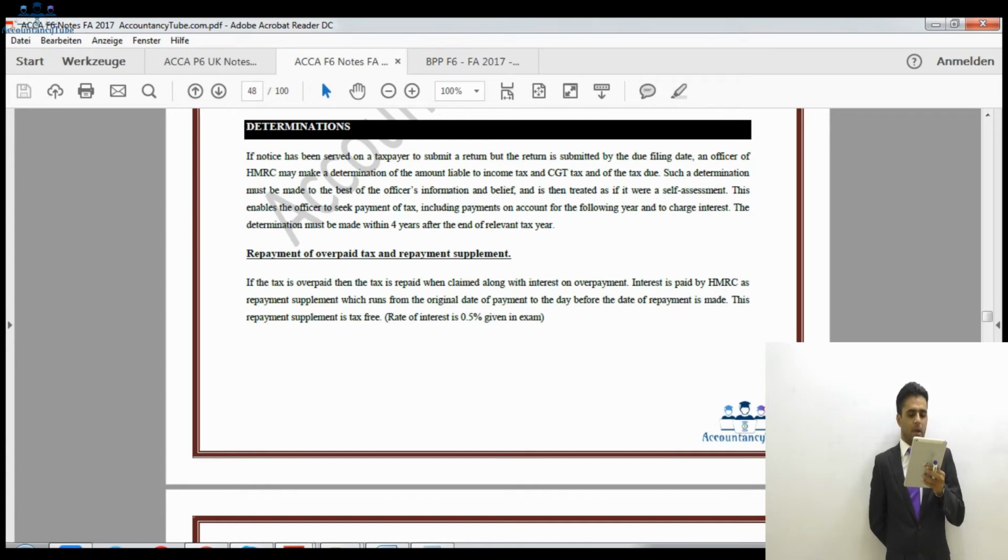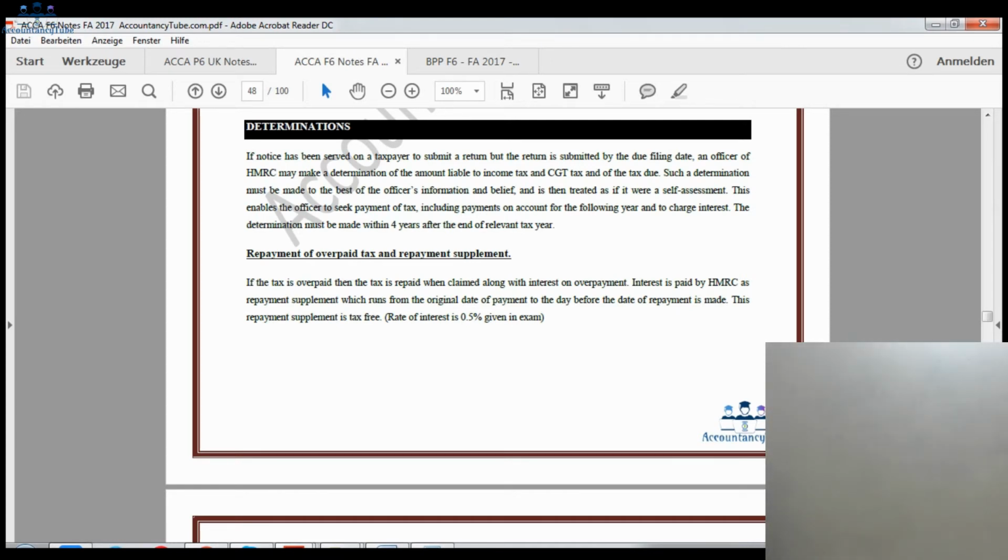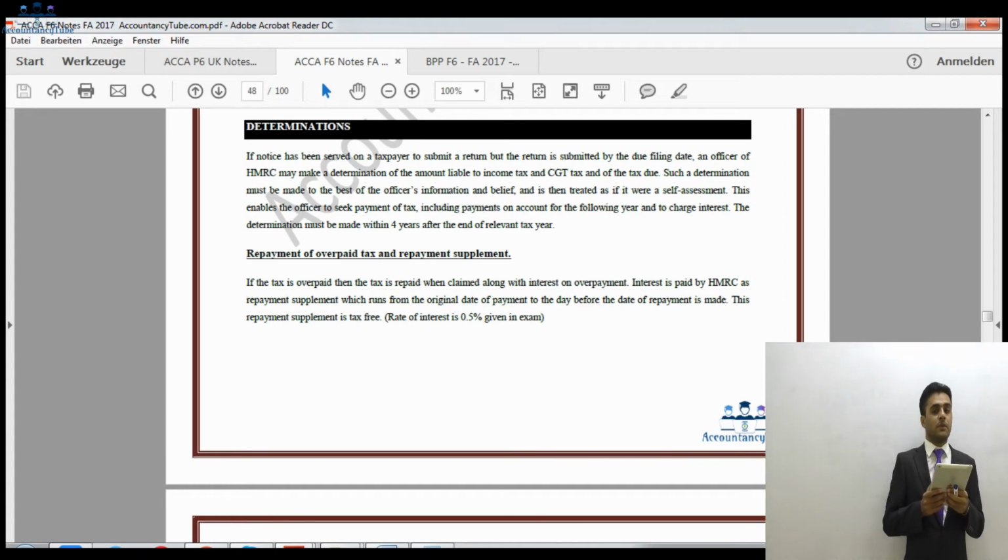My goodness. On the next page, page number 47, this is payment of income tax and capital gains tax. Now, for income tax purposes, the first payment will be made on 31st of January in the tax year. Our tax year runs from 6th of April to 5th of April, so 31st of January is just before the end of the tax year.